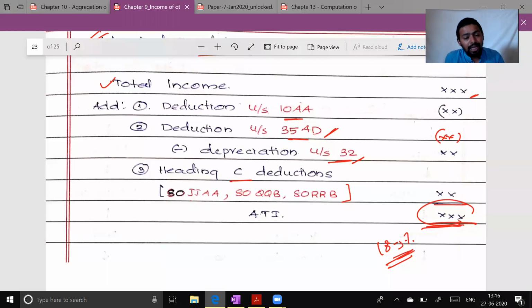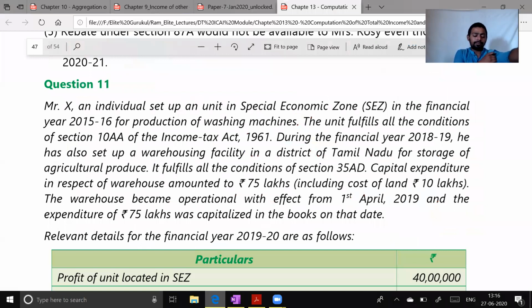A similar question we have done in 35AD, when we add notional income, even there was a question of earn-out. There were two warehouses. One is an agriculture warehouse, and then he shifted that to edible oil. In that case we added back the net income, not the gross income. So he took the benefit of 50 lakh rupees, but while adding back and computing taxation, we added only 45 lakh, because 5 lakh rupees depreciation benefit we had given to the assessee. A similar thing will happen here. So let's look at the question here.